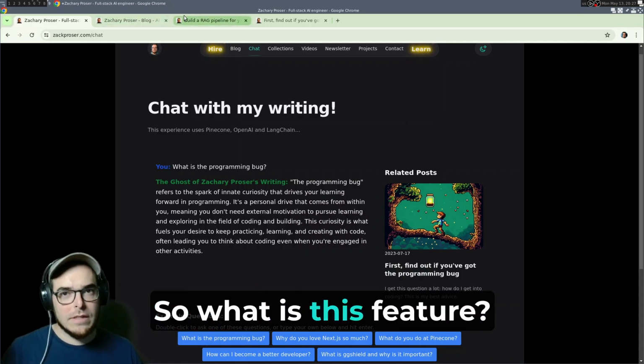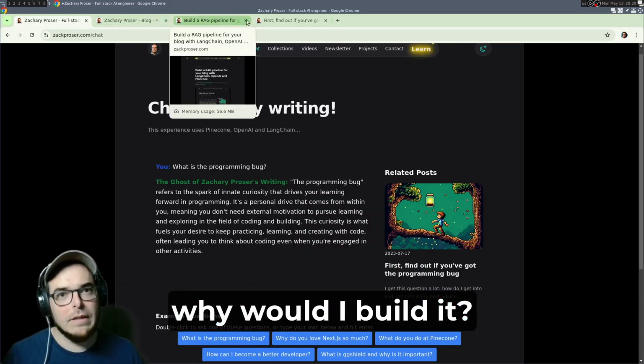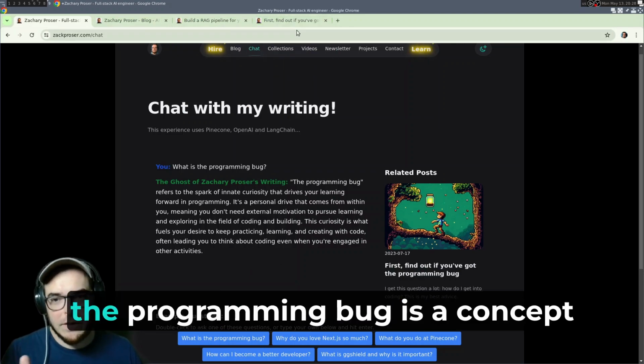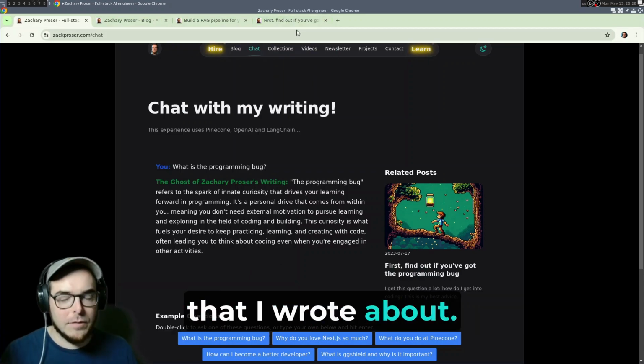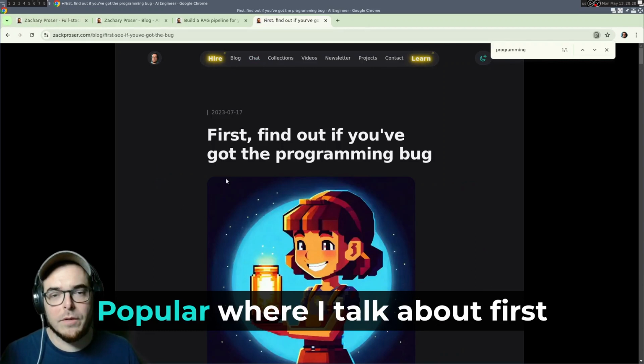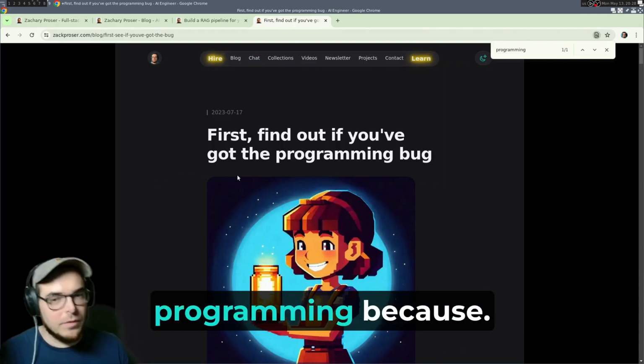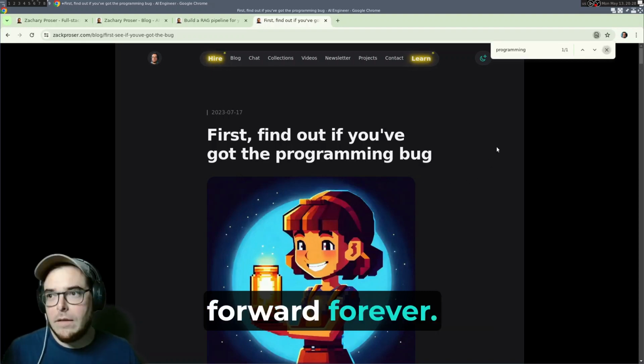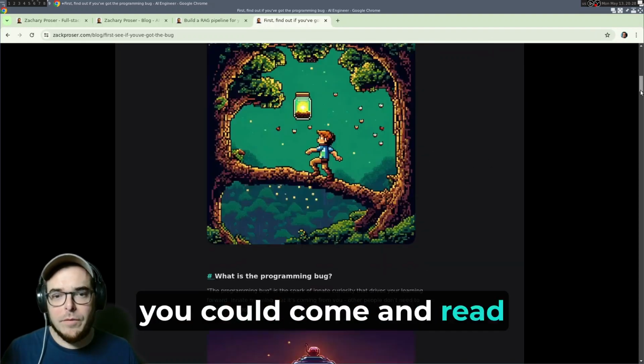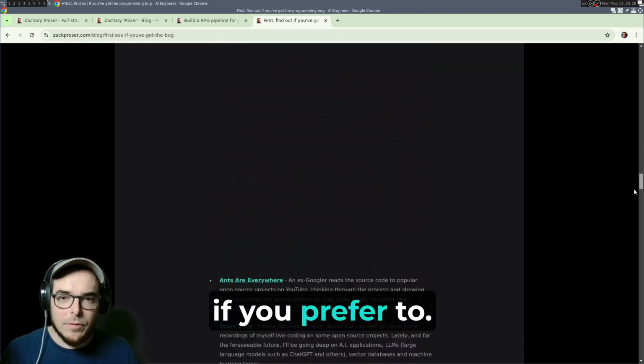So what is this feature? Why would I build it? What's the point? So to begin with, the programming bug is a concept that I wrote about in this one blog post that was popular, where I talk about first figuring out if you have the passion or the interest in programming, because that's what drives you forward forever. And you could come and read this blog post if you prefer to.